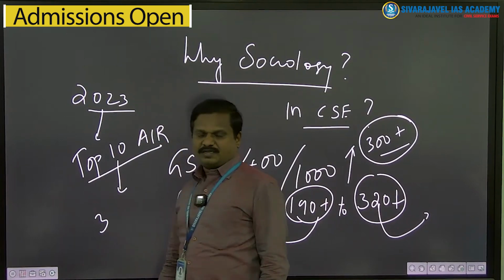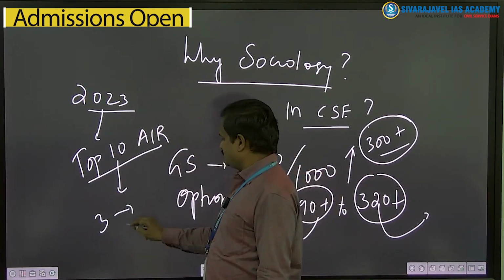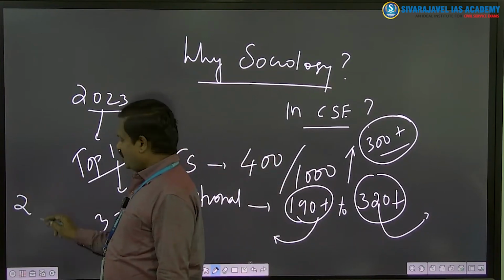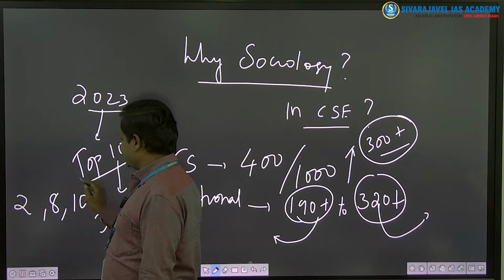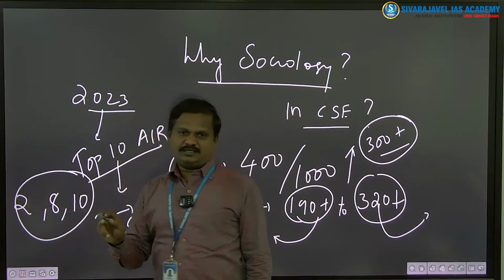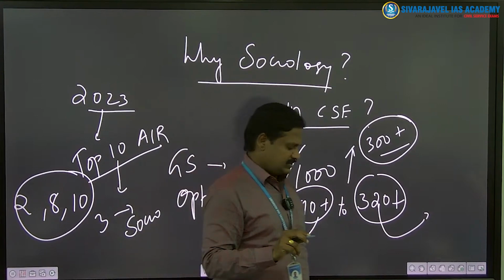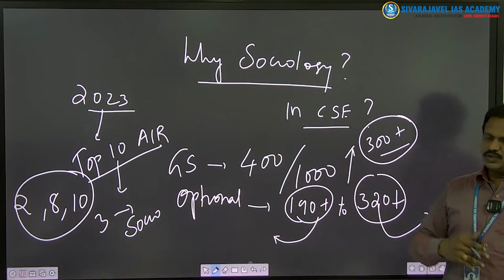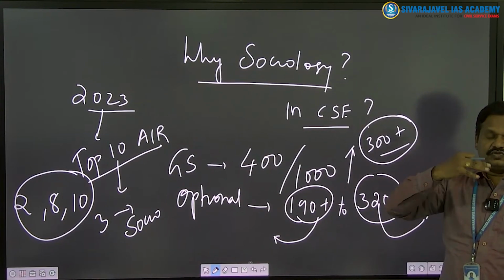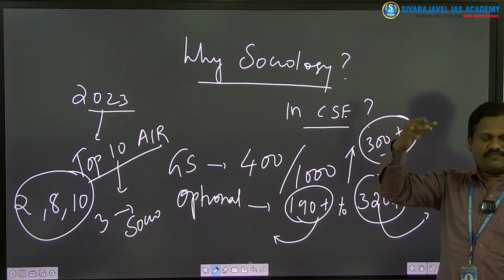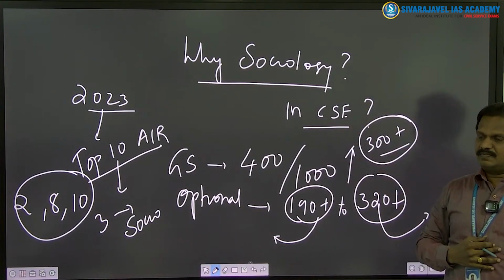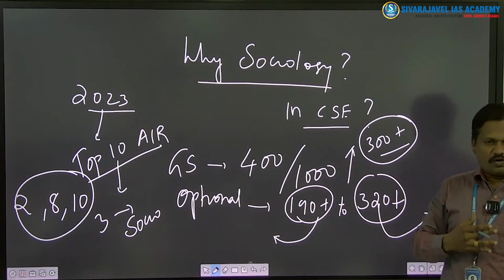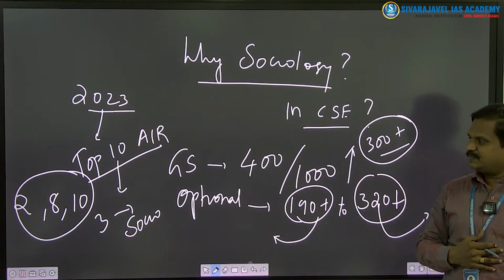3 candidates had sociology as their optional. For example, All India rank 2, All India rank 8, All India rank 10. These 3 successful students have sociology as their optional paper. So out of 10, 3 students were from sociology optional. Therefore we say that it is a very popular optional in the UPSC examination.